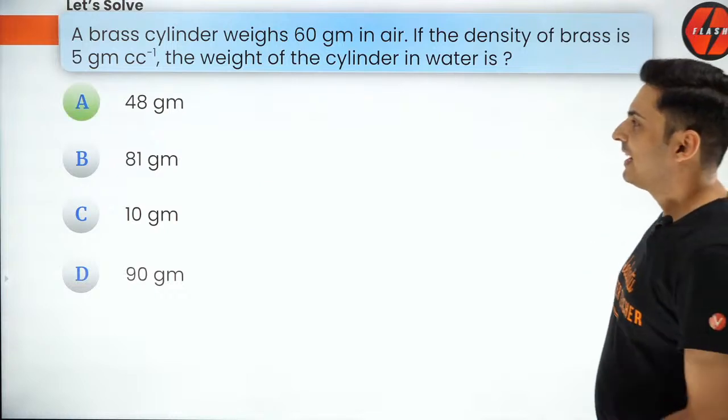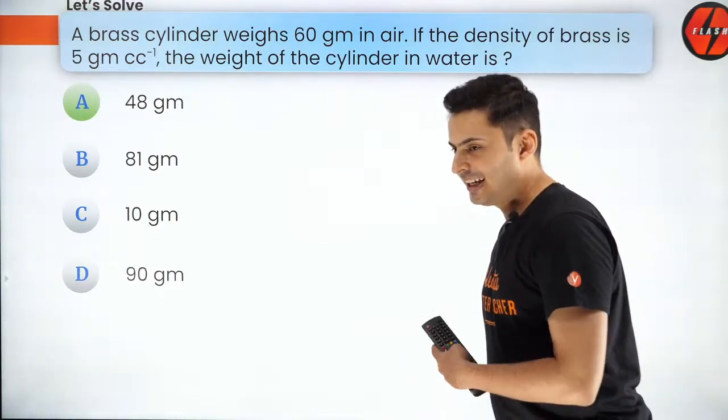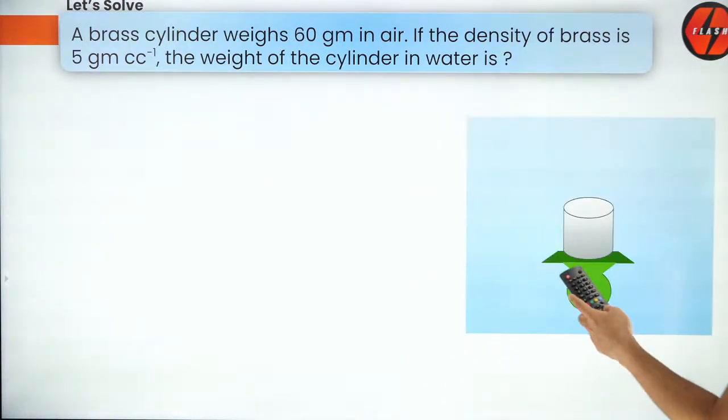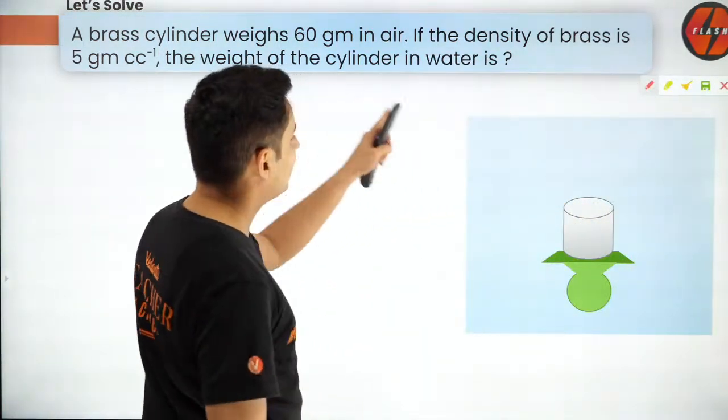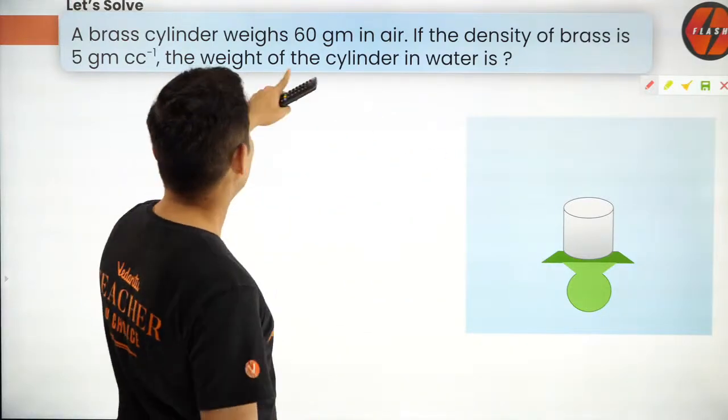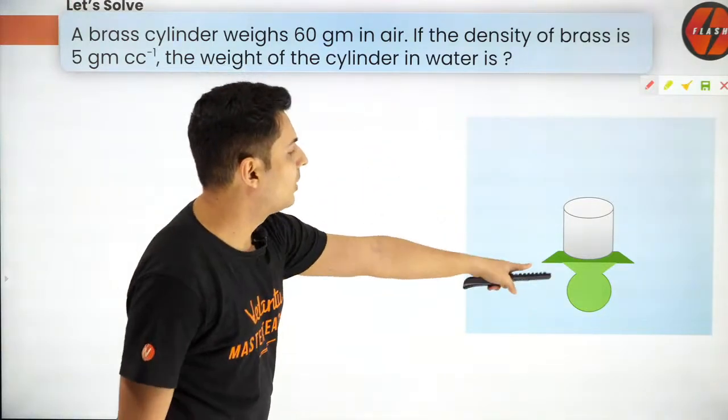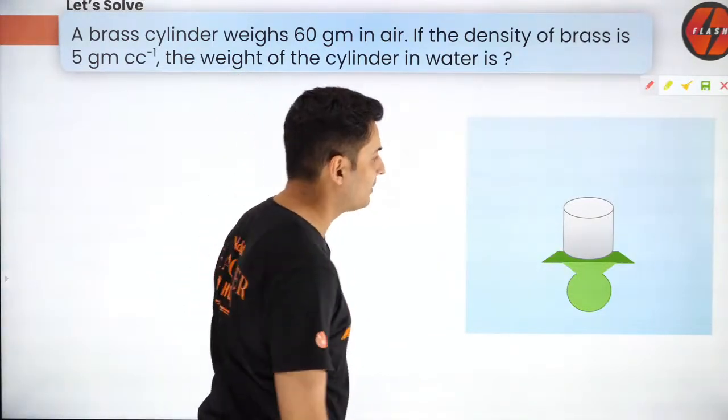Okay, the time is up and the correct answer is option A. And now let me tell you why the correct answer is option A. See guys, if you draw the free body diagram of a cylinder inside a liquid, you will get the answer. What is the weight of the cylinder inside water? The green colored thing is the weighing machine.